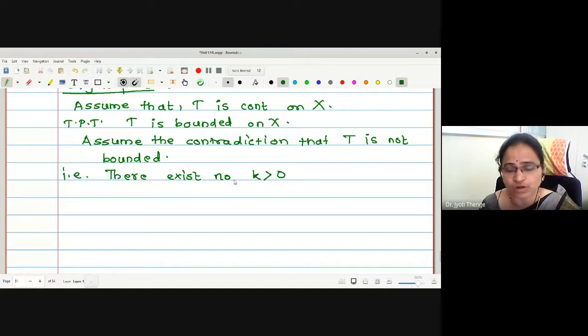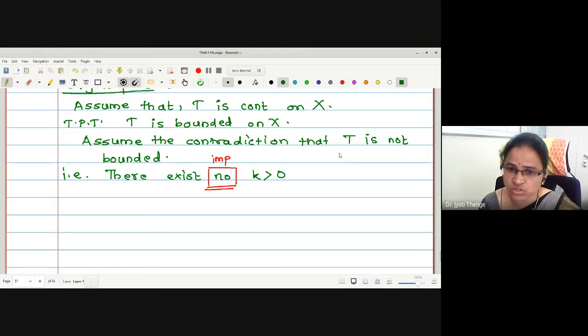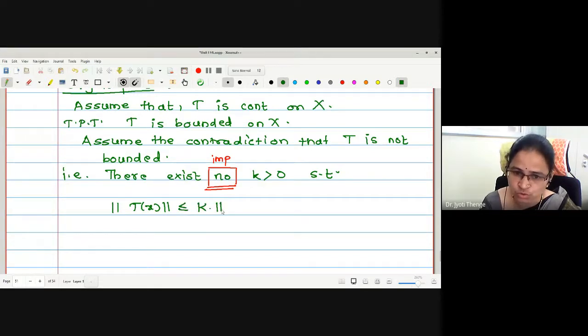Here there is no dot, because if I give a dot, the statement would be: there exists a number k greater than 0. Here I am saying no. This is very important. There exists no k greater than 0 such that norm of T of x, here no different norms are defined, therefore we will use the same symbol, norm T of x is less than or equal to k into norm of x for all x in X.